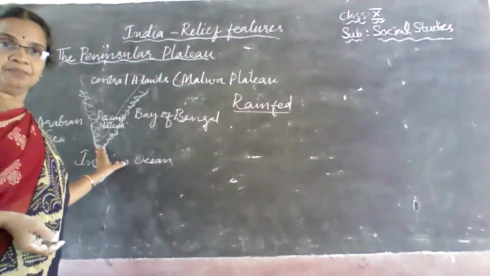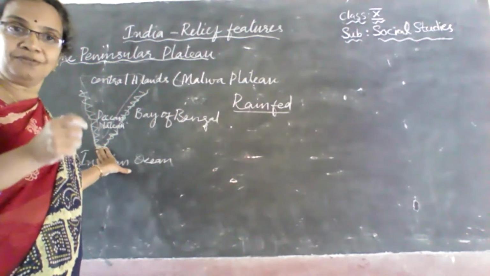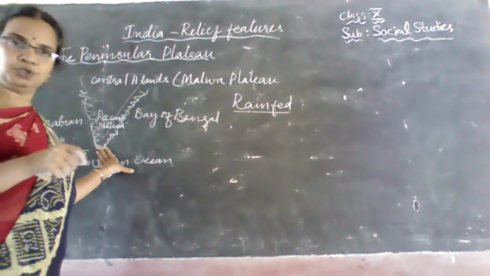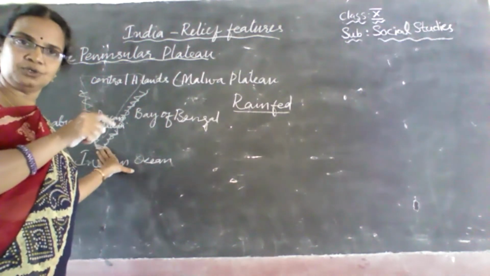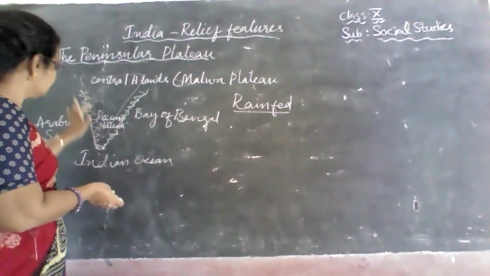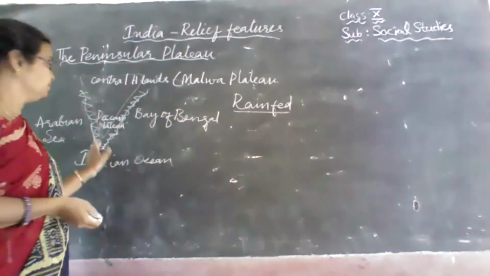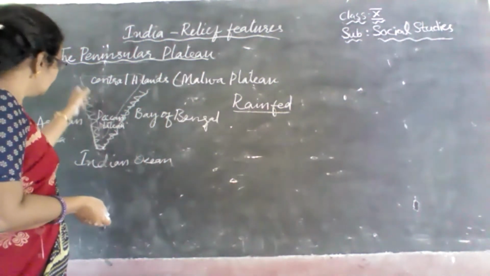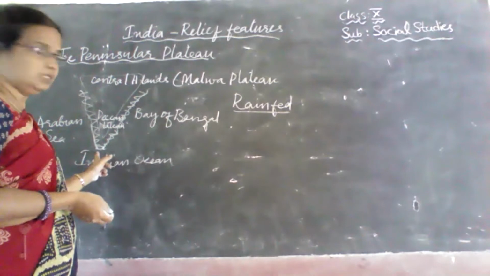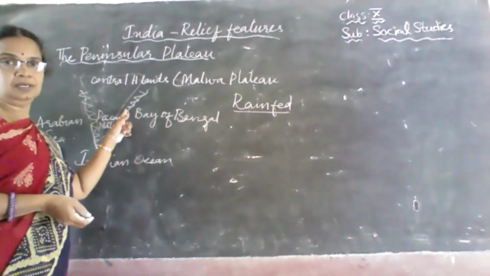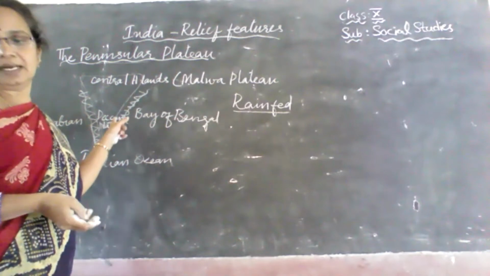From the Satpura mountains, they run down, or we can say from Ran of Kutch to Kanyakumari. Ran of Kutch is in Gujarat. From Ran of Kutch to Kanyakumari, from here to here, you can see these mountains run, which are called the Western Ghats. And these Western Ghats are continuous and more elevated when compared to the Eastern Ghats.